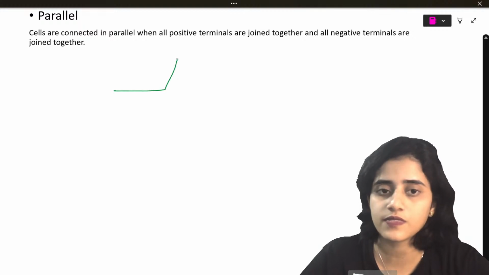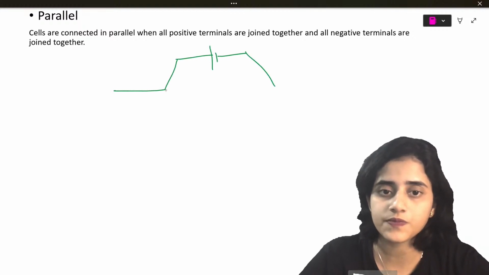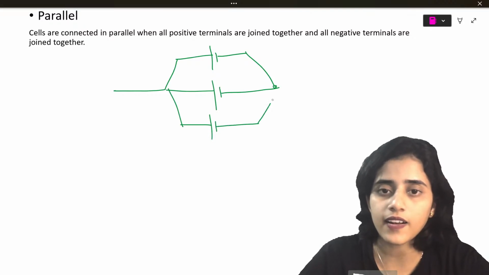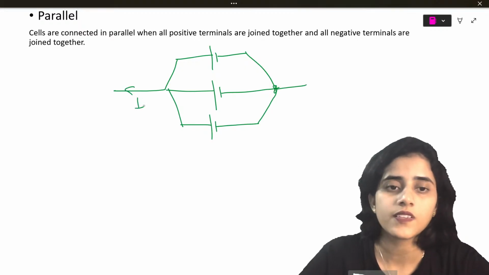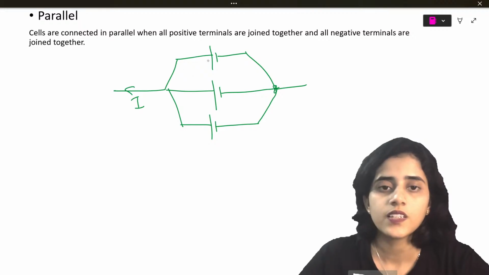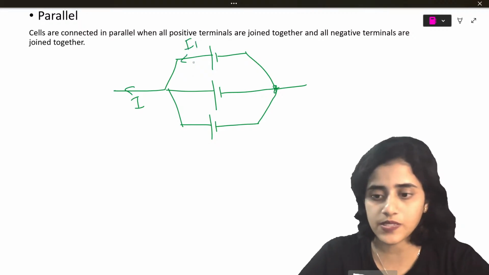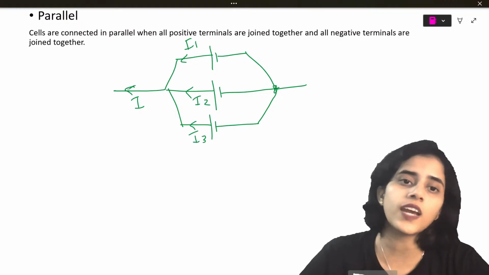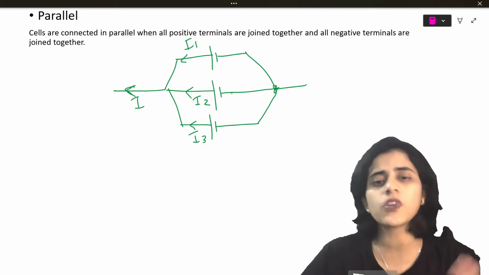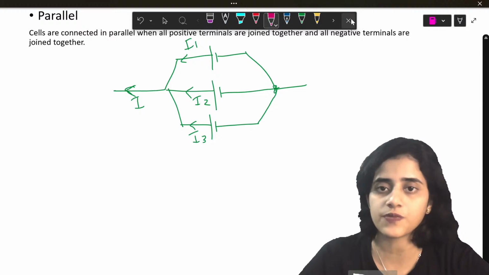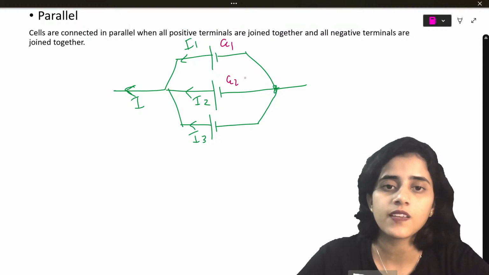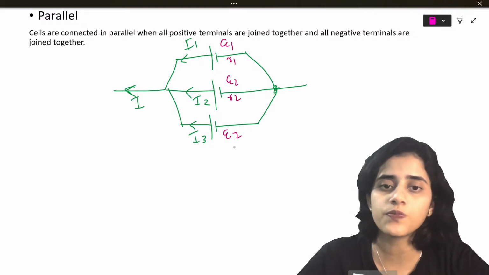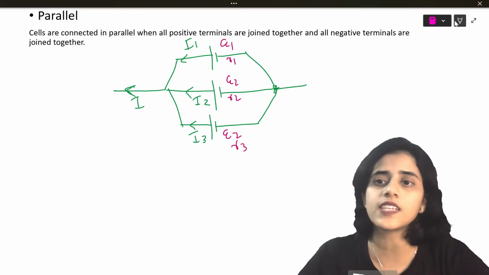So this is one cell, this will be another cell, this will be another cell. Now current: from this cell, a current of I1 comes. From this cell, a current of I2 comes. From this cell, a current of I3 comes. Together, they go out as current I. Because it's parallel, current is different. So this is E1, E2, E3. This will have R1, R2, R3. And they will all have the same voltage.